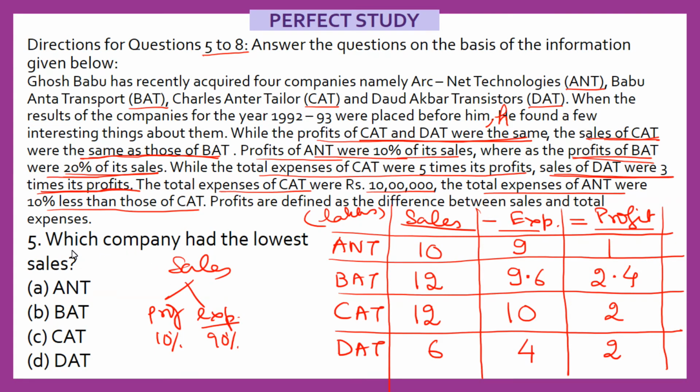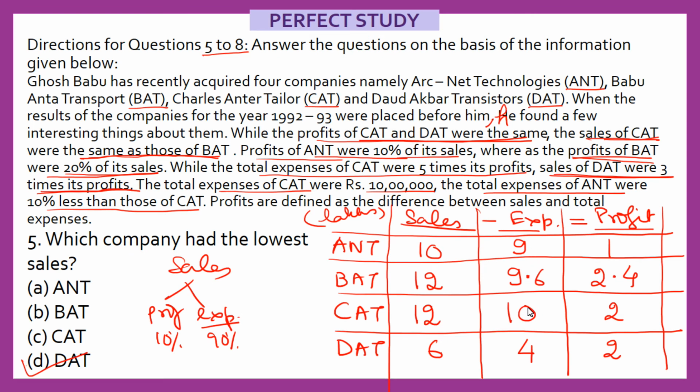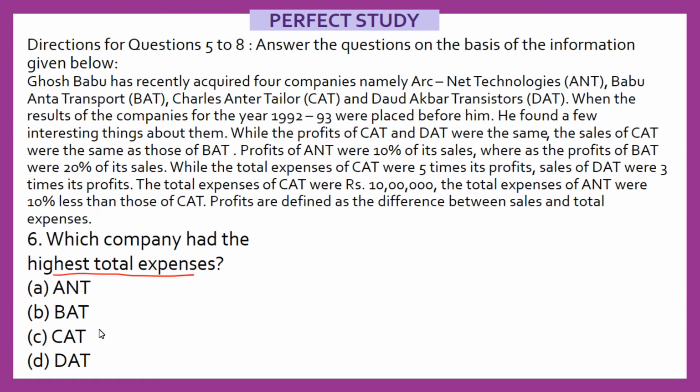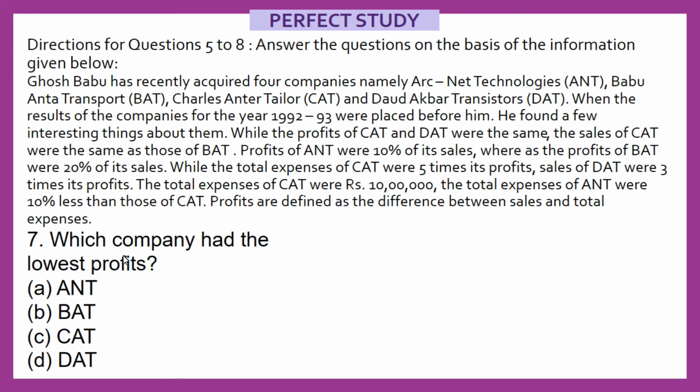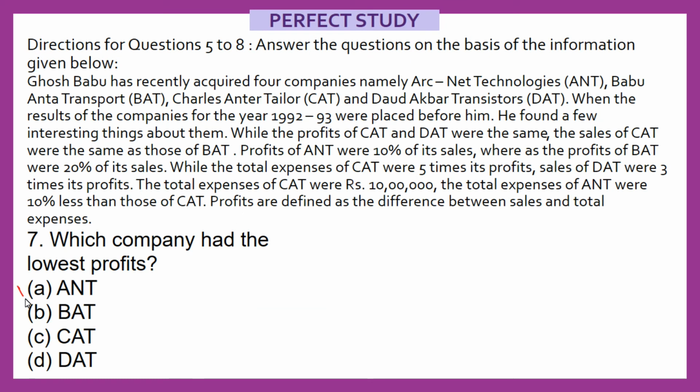Let's answer the questions. Which company had the lowest sales? Obviously that is DAT. Next one. Which company had the highest total expenses? Let's see. Who has the highest total expenses? That is CAT. So here the answer should be CAT. Which company had the lowest profits? Which company is having the lowest profit? That is this one, that is ANT. So lowest profit, ANT. Last one.